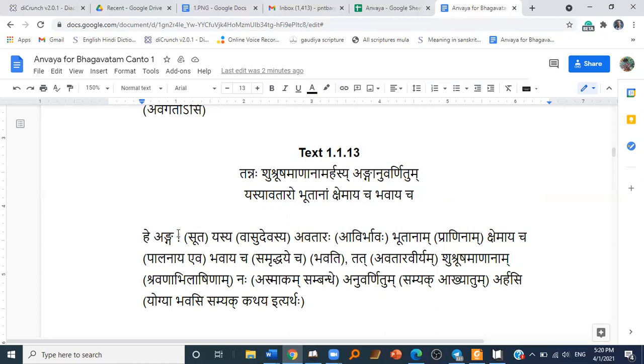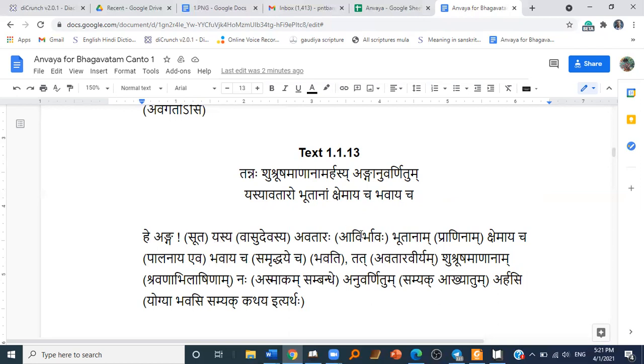So, O Suta Goswami, yasya vasudevasya avataraha avirbhavah bhutanam praninam kshemaya cha palanaya eva bhavaya cha samriddhaya cha bhavati.